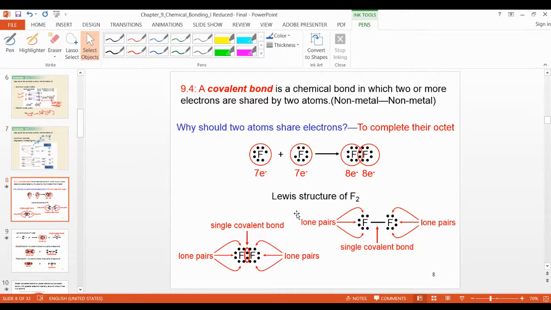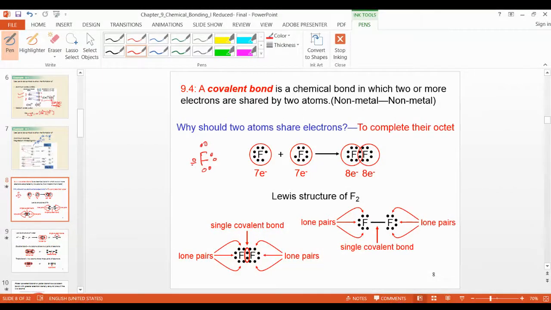So now the fluorine, these are non-metal. Both have an incomplete octet. It has 7 electrons in the valence shell, so 1 electron is unpaired, right? Like this one, this is the unpaired electron. 1, 2, 3, 4, 5, 6, and 7, right?